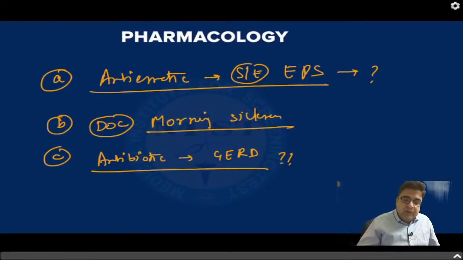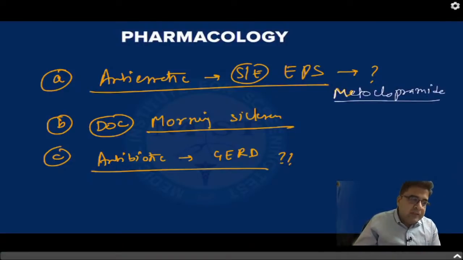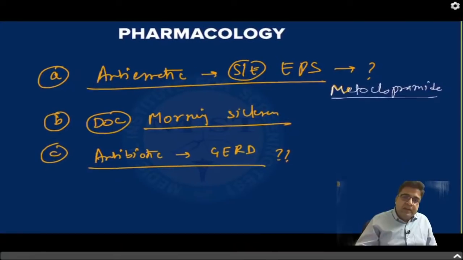So three questions you have to answer. Which antiemetic can cause extrapyramidal symptoms? The answer is metoclopramide. This medicine is a dopamine blocker, and by blocking the dopamine pathway, this medicine can cause extrapyramidal symptoms.